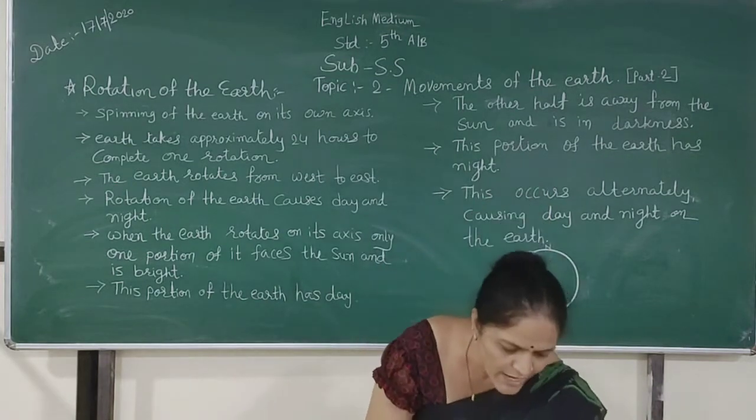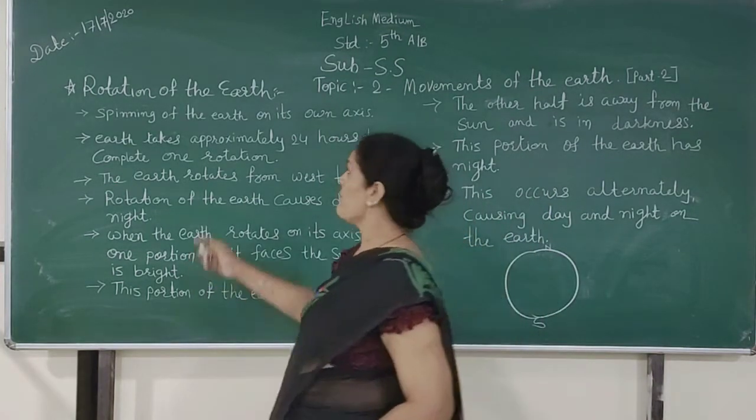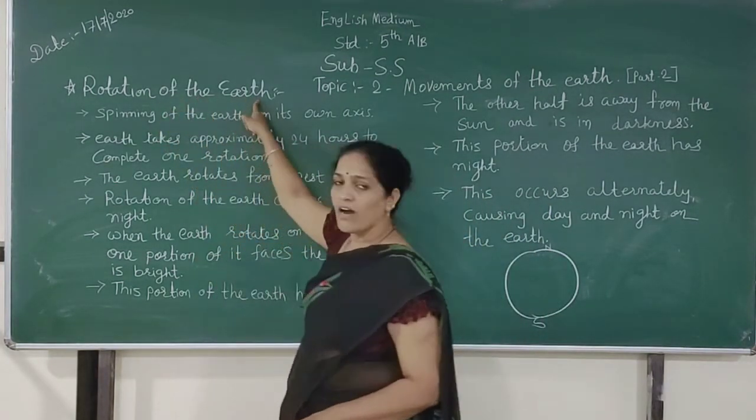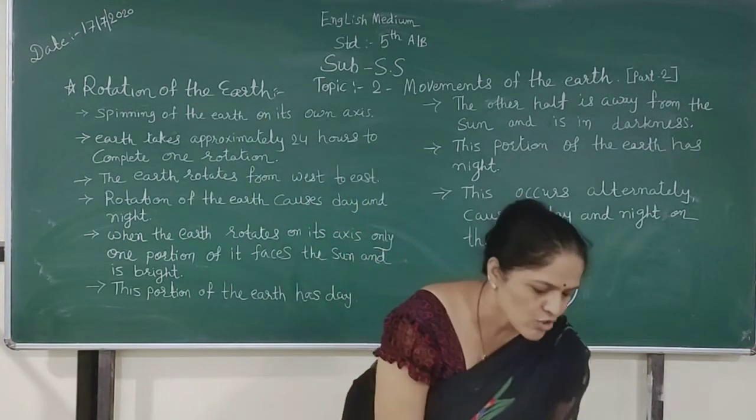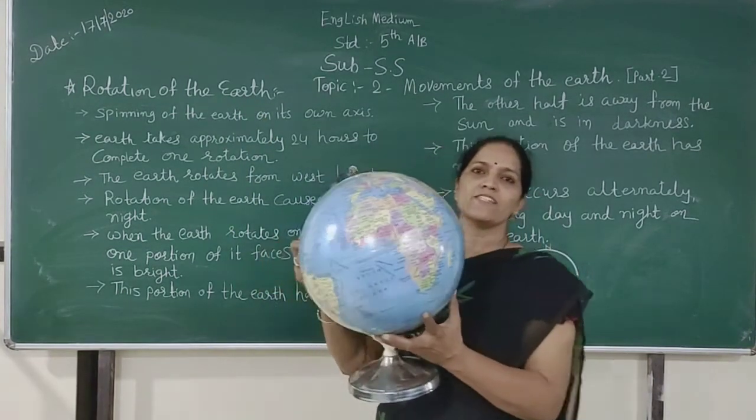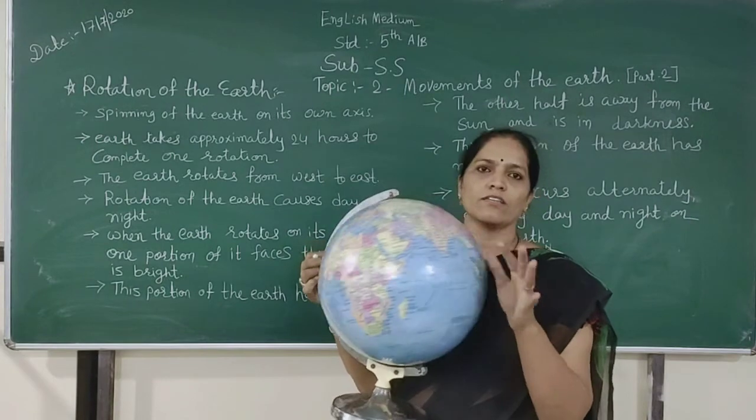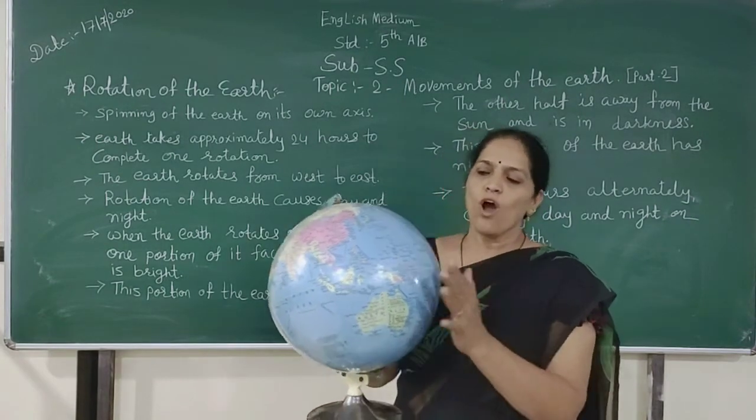Today, I am going to teach you about the rotation of the earth. Our geographers mentioned the whole earth on this globe.